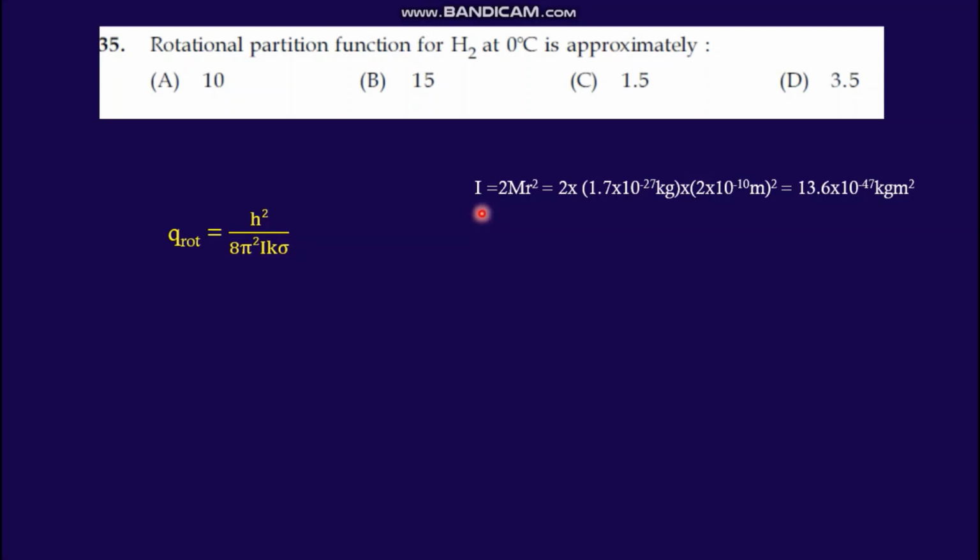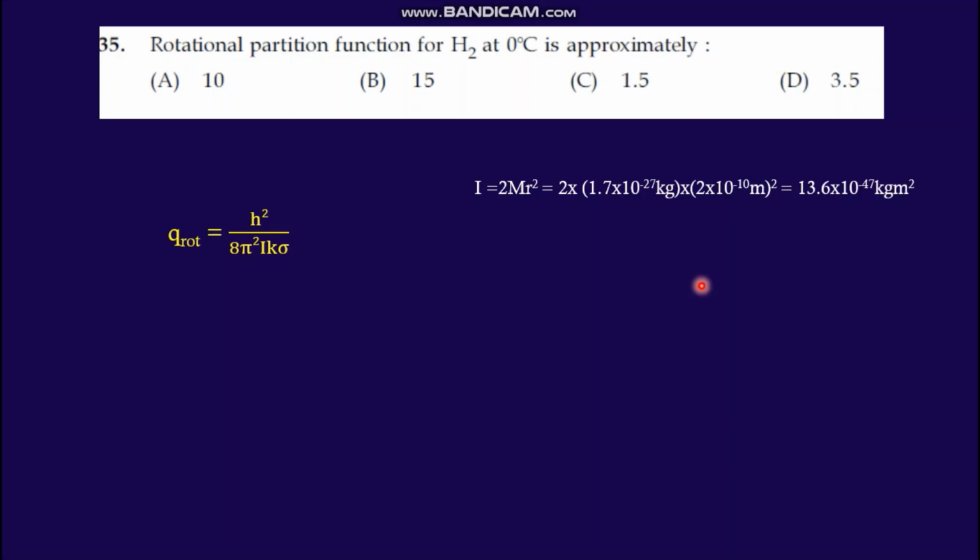For hydrogen molecule, the I is given as 2 mR square, 2 into 1.7 into 10 raised to minus 27 kilogram into 2 into 10 raised to minus 10 meter cube. You just study some basic values of this mass and radius or the moment of inertia of some basic molecules.